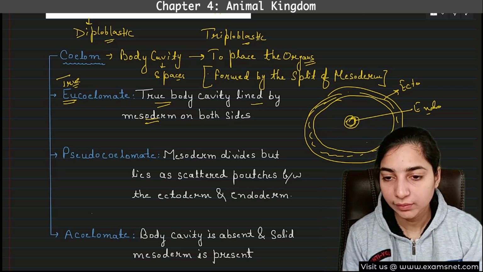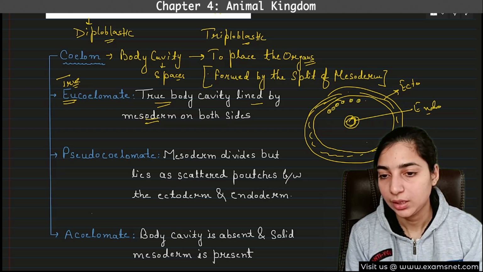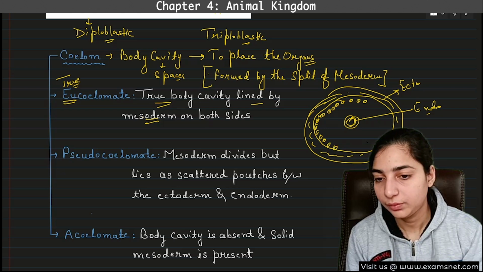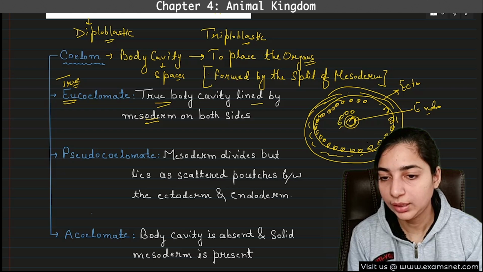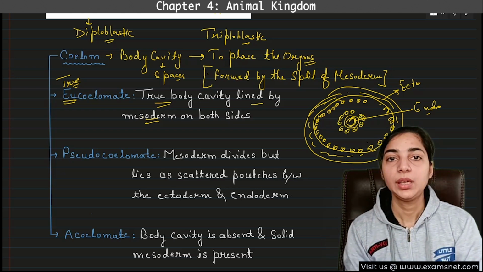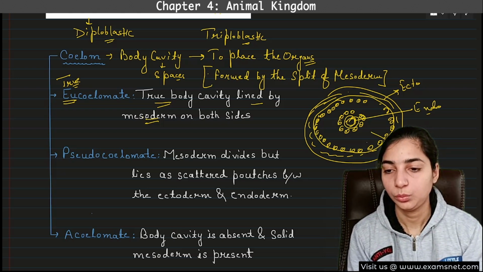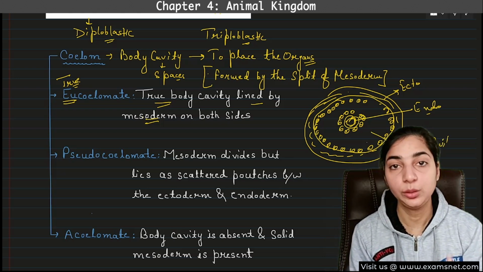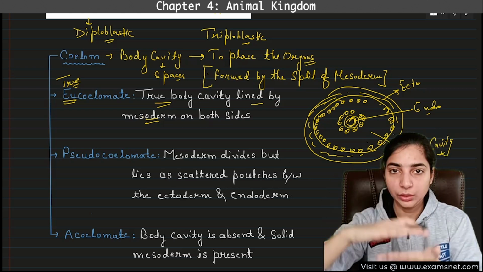So in between the ectoderm and endoderm, the mesoderm has split. There will be one layer of mesoderm, this round shape is the mesoderm, one layer on this side and one layer of mesoderm on another side. In between the mesoderm, what will be present? Empty space, and this space is known as the body cavity, or the coelom. So how is it formed? By the split of the mesoderm into two parts.